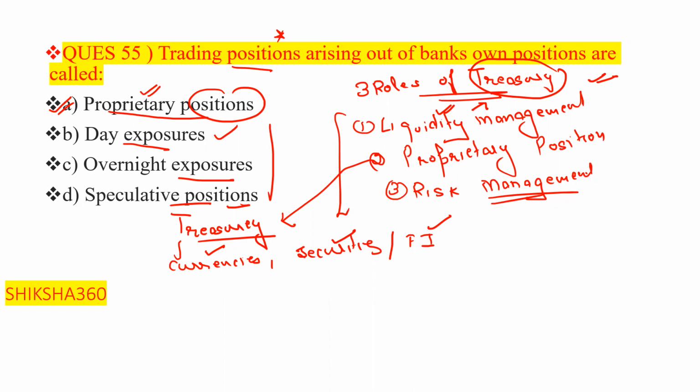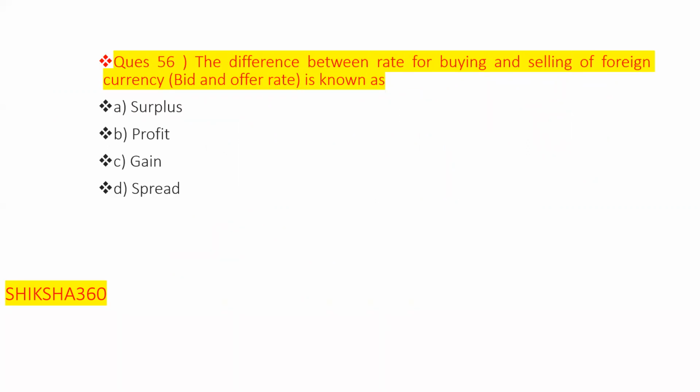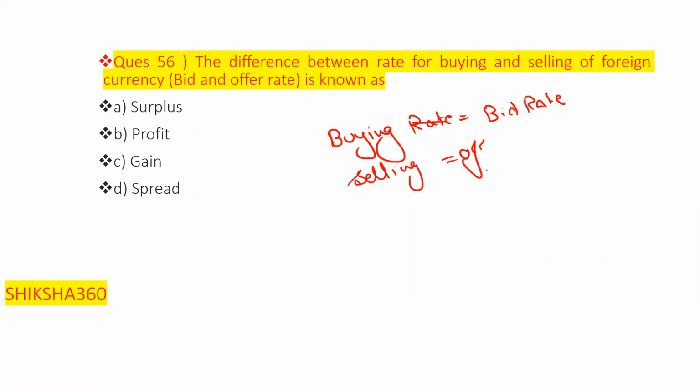Now move to the next question, question number 56. The difference between the rate for buying and selling of foreign currency. Buying is known as the bid rate. Selling is known as the offer rate, the rate at which you are offering a currency for sale.